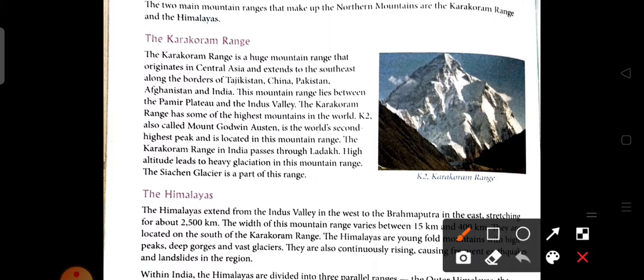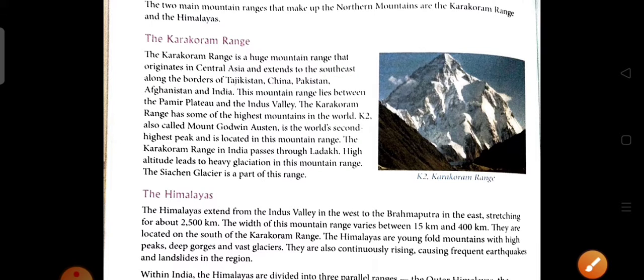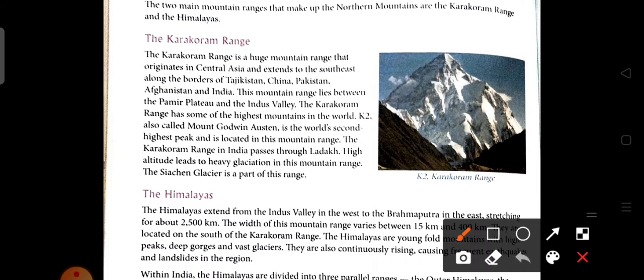The Karakoram range is a huge mountain range that originated in Central Asia. It started from Central Asia, then extended southeastward along the borders of Tajikistan, China, Pakistan, Afghanistan, and lastly comes to India. The mountain range lies between the Pamir Plateau and the Indus Valley.